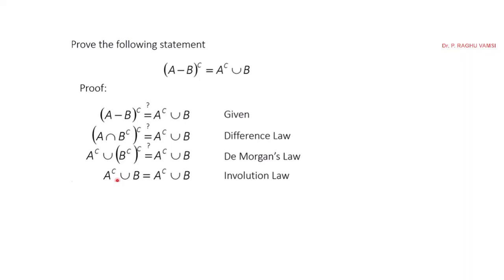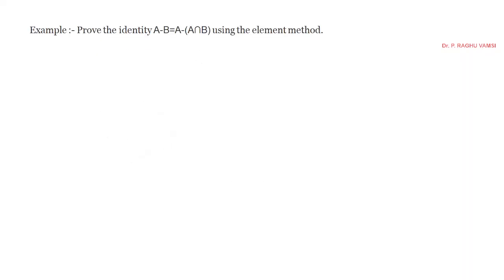So can you prove this: A minus B is equal to A minus (A intersection B)? Can you do this?